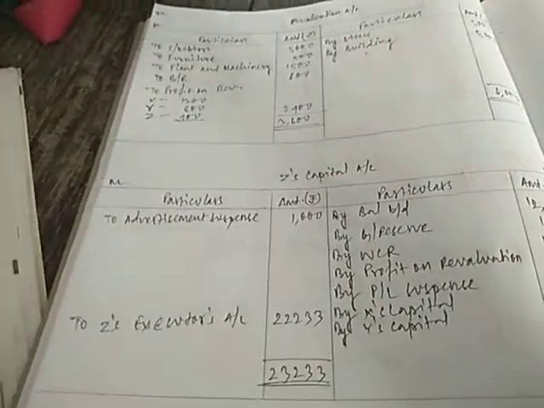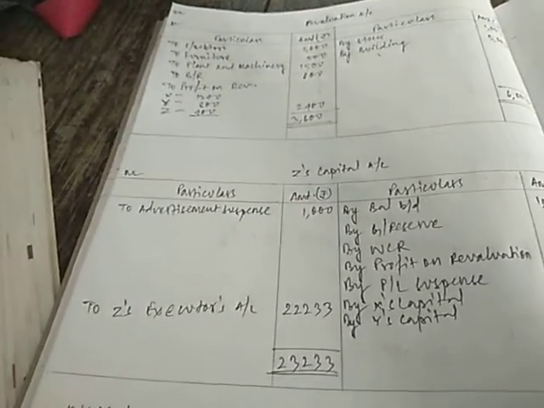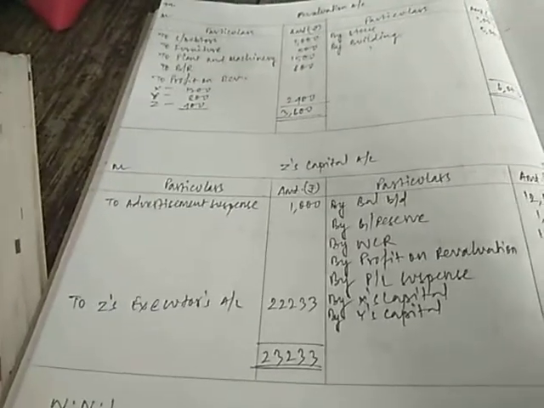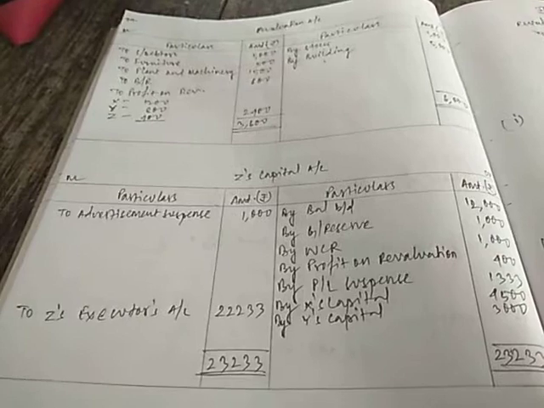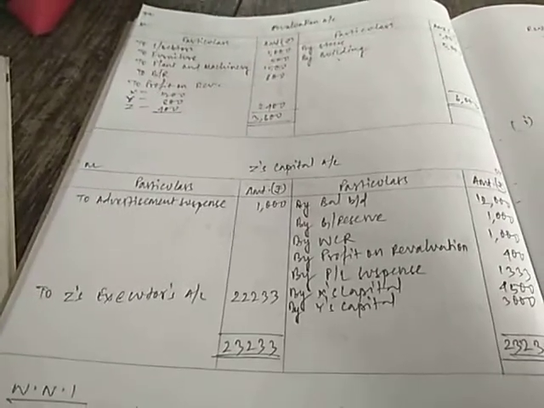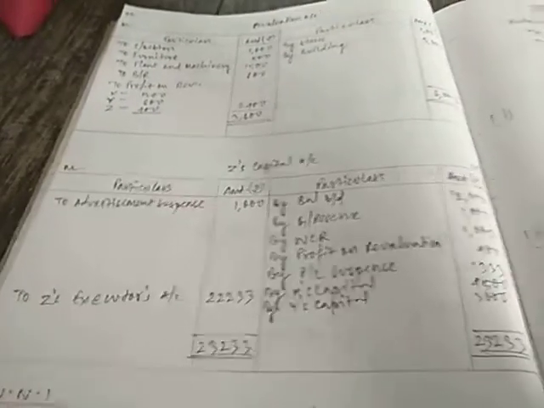But in the current year's syllabus for the year 2020-21, CBSE has reduced or deleted the portion of executors account and executors loan account. So we will not prepare that. Please keep in mind, all of you, partners executors account and partners executors loan account have been reduced. So we will not be preparing that.